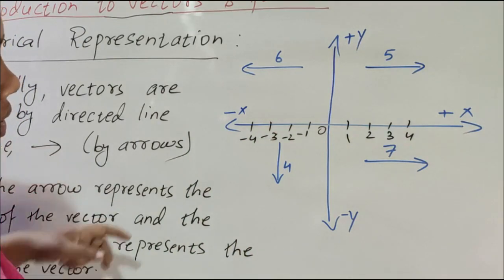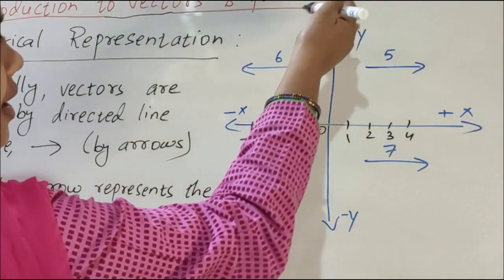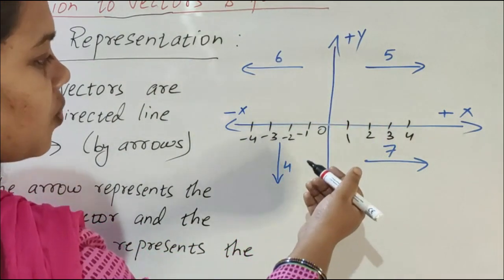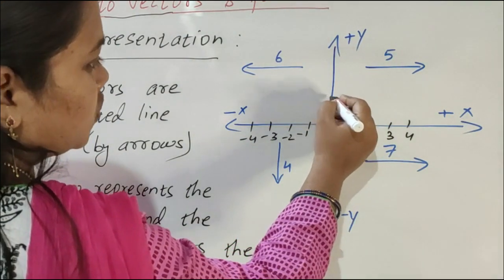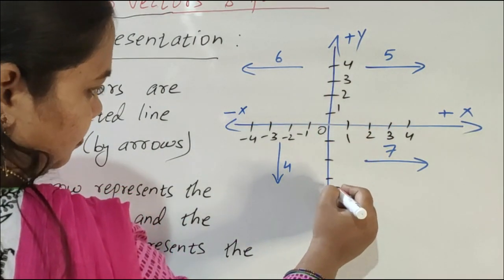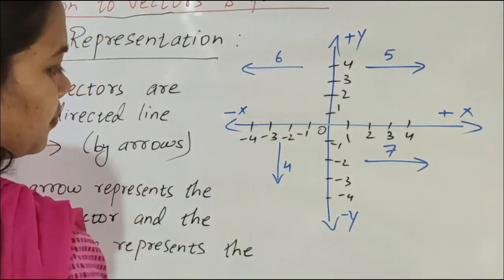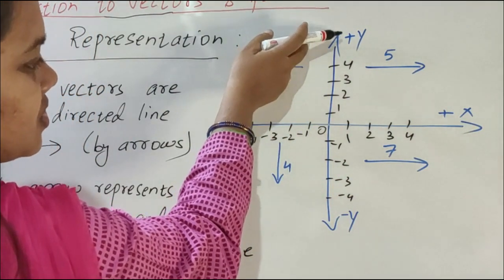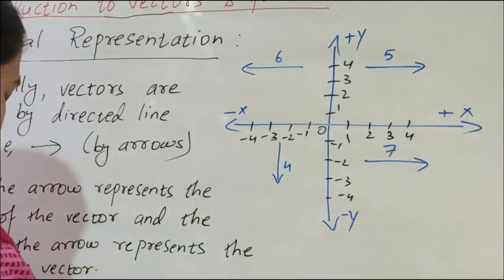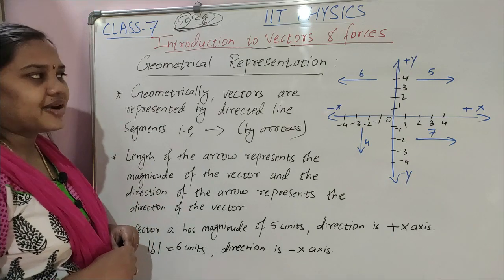Now the vertical is the y-axis. Above is the positive y-axis: +1, 2, 3, 4. Down is negative: -1, -2, -3, -4. That's why it is represented by +y and this is -y. Clear?